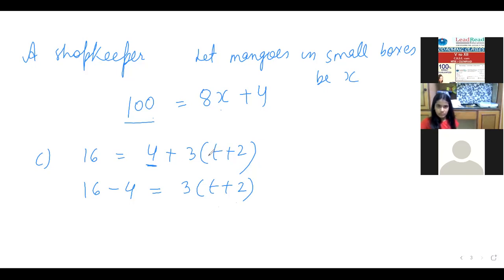Correct, you can do like this also. 16 is equal to 10 plus 3t.